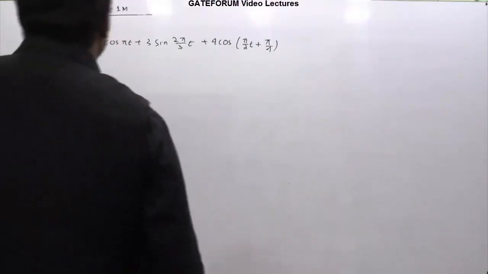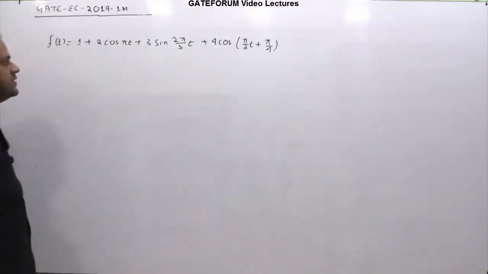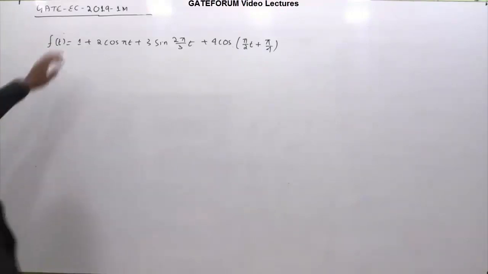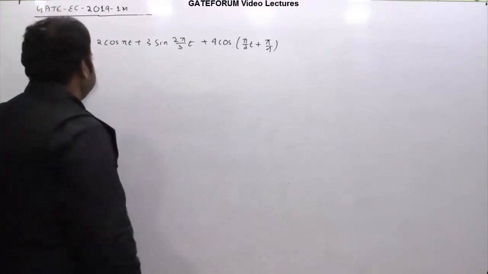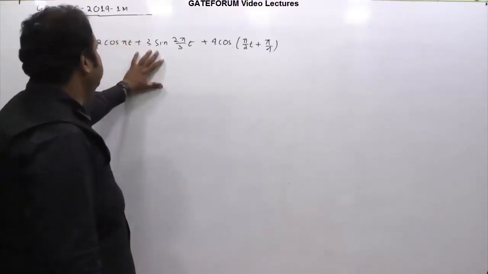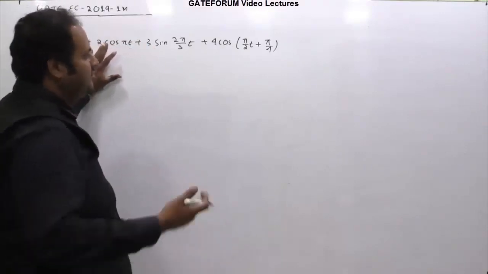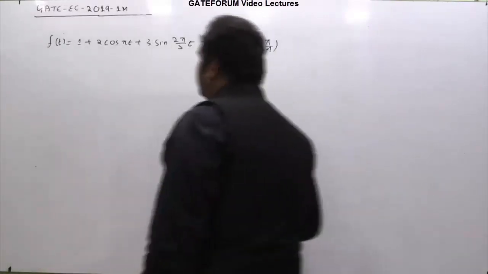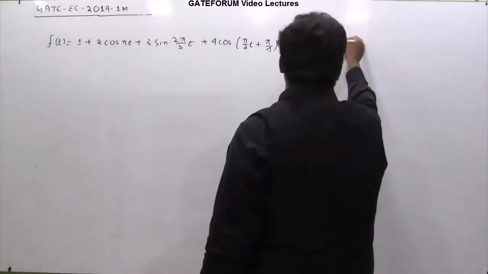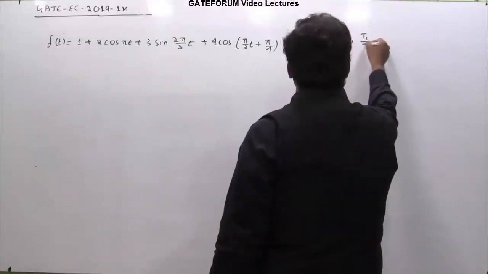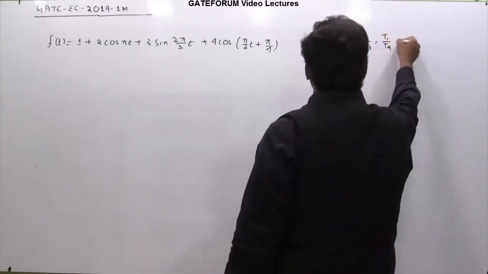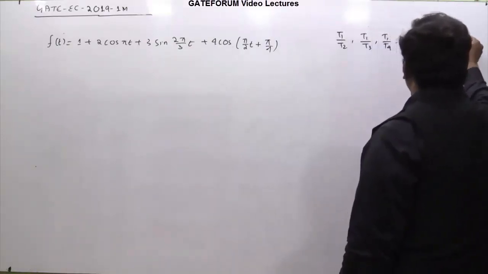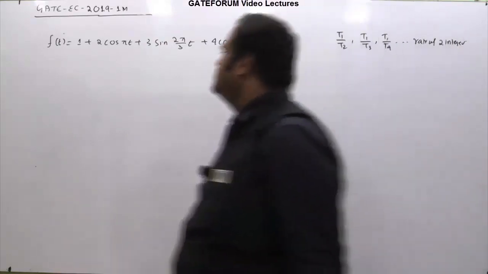You can see this is a signal where we have sinusoids of different frequencies, and in such cases individually all sinusoids are periodic, but their combination may or may not be periodic. But in this case they have asked for the period, which means it is periodic by default, so you don't have to check the conditions. In case you want to check the conditions, you can find the individual periods and then check all these ratios, T1 to T2, T1 to T3, T1 to T4. If all these ratios come out as a ratio of two integers, then this overall signal f of t is periodic in nature. So what is T1?